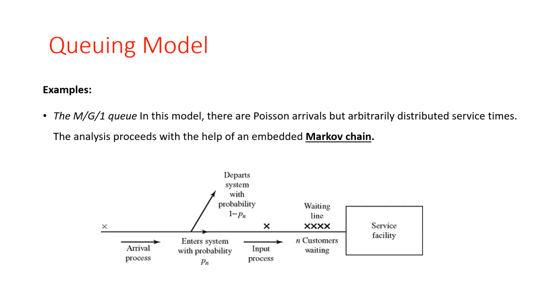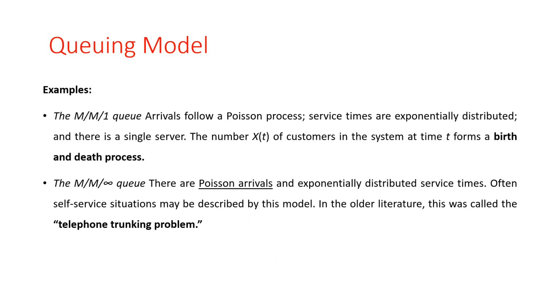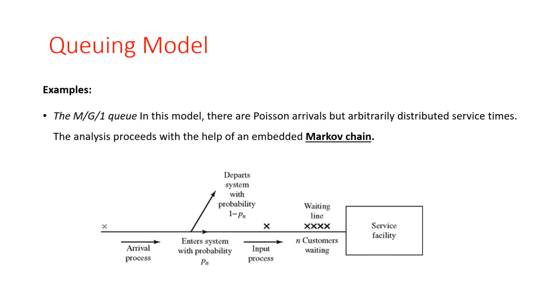In this queue model, there are Poisson arrivals but arbitrarily distributed service times. Okay. So the analysis proceeds with the help of an embedded Markov chain. So this M/M/infinity problem is called the telephone trunking problem, and the M/M/1 problem is called a birth and death process. Okay. See here.